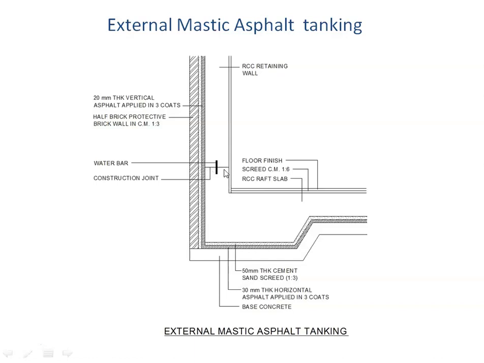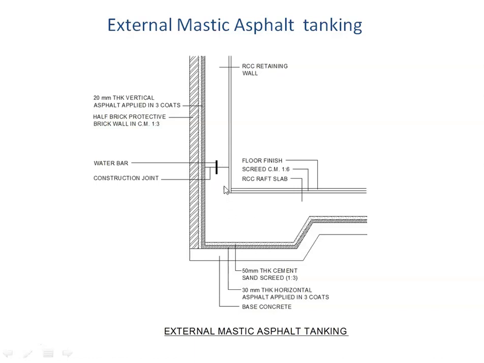So this portion is called the kicker. Kicker means this is going to be the part of the retaining wall which will be cast along with the raft. The kicker does two things. One is that it prevents the joint being formed at the very base here. And the second thing it does is that it provides a sort of template for putting the formwork for the retaining wall. So that is why the kicker is given here.